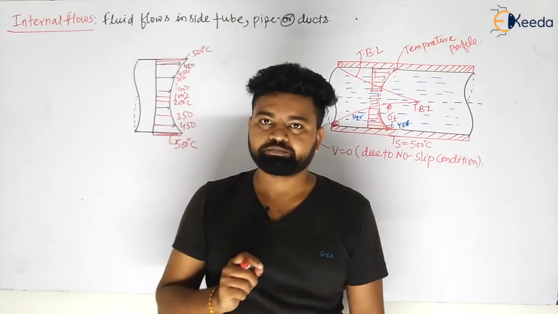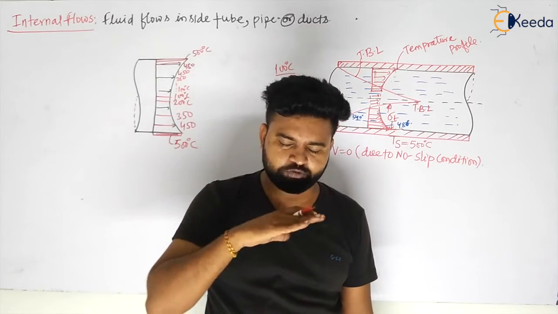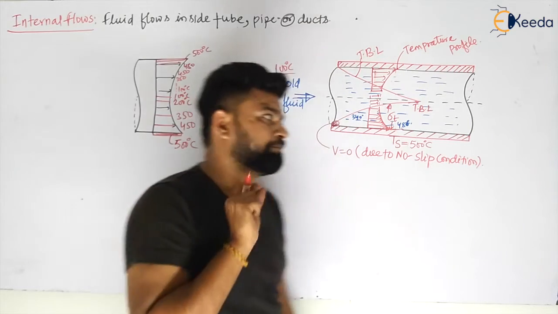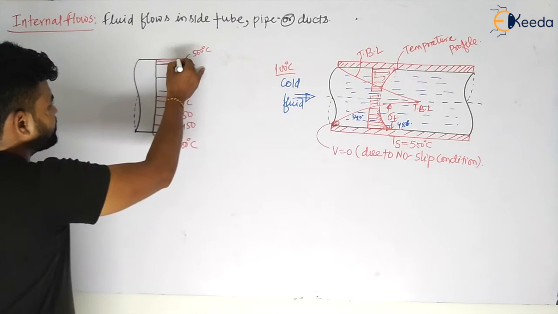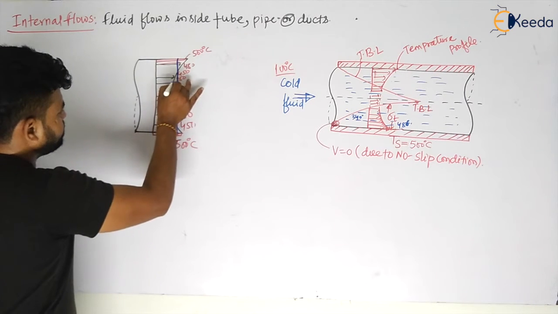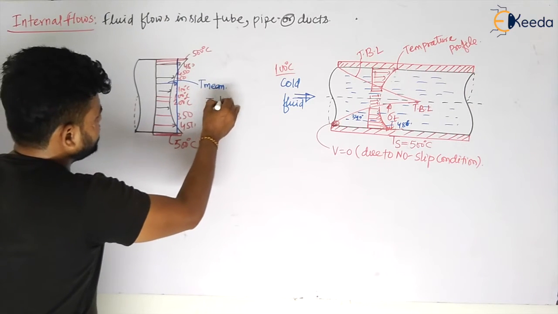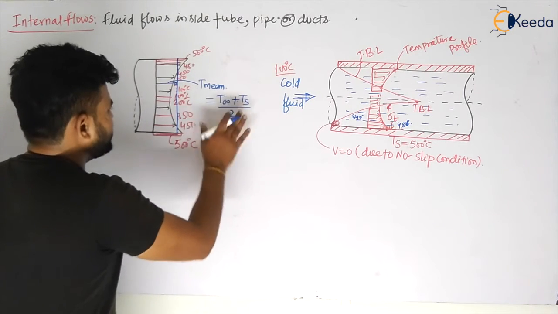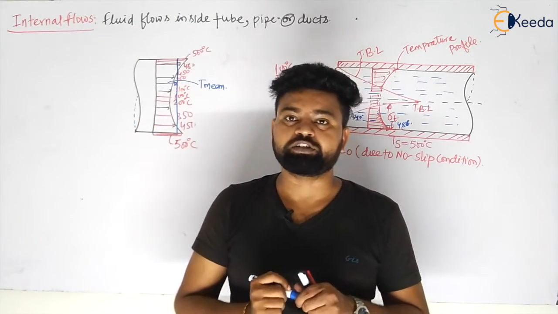So we have to again, like we have taken a mean temperature for the flow over the surface of the plate, my dear students, similarly we have to consider a mean temperature in this case also. So how will we consider it? I will take Tm, that is your T mean, and I will take the average of both the temperatures, that is fluid temperature plus surface temperature divided by 2. We can calculate like this the mean temperature of the fluid.